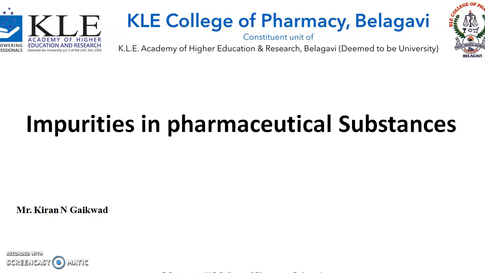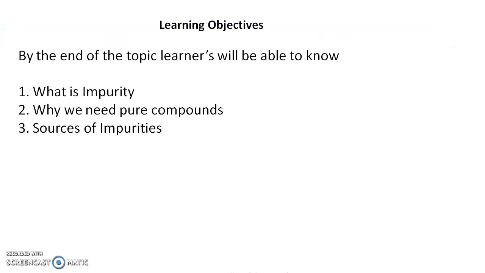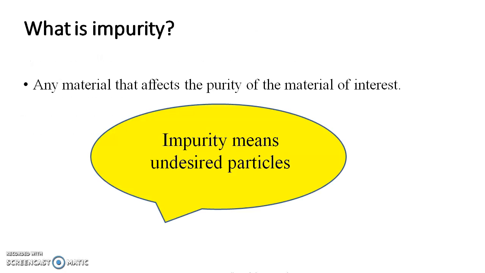So today we'll discuss the impurities in pharmaceutical substances. Objectives of today's topic are: what is impurity, why we need pure compounds, and the sources of impurities. So you will understand what is impurity, why we need pure compounds, and what are the sources of impurities.